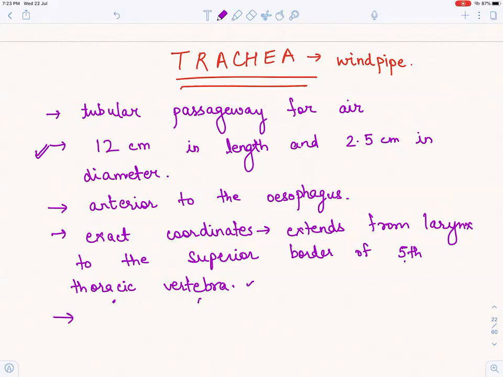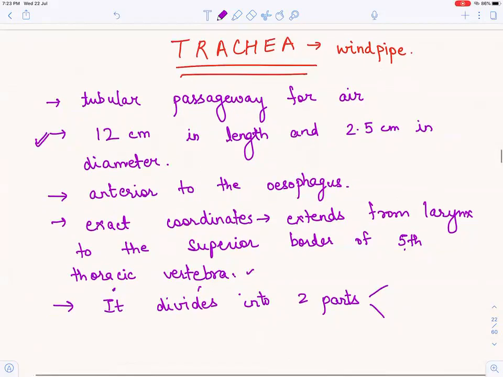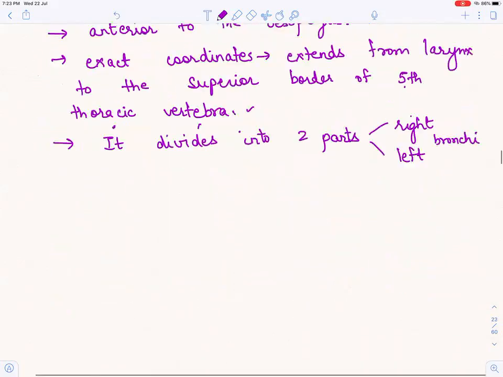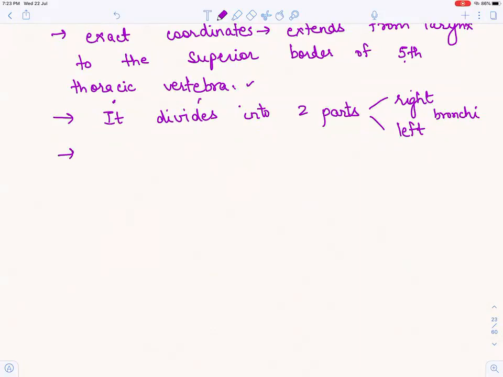And what happens when it ends? It divides into two parts. What are these two parts? Right and left bronchi. It divides into right and left bronchi. What else? The most important thing, it is composed of C-shaped cartilage rings.